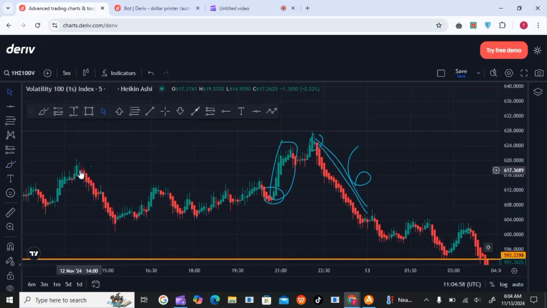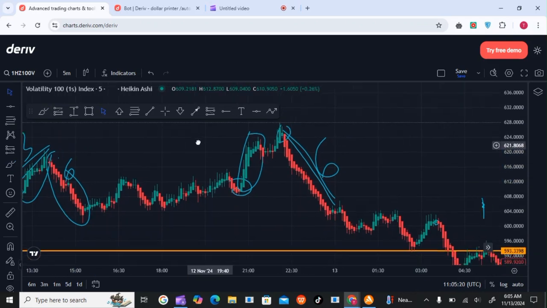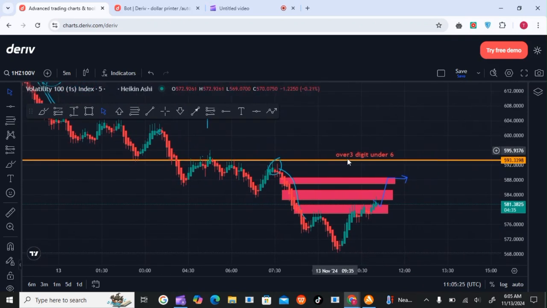Look at this. This showed us a very good wick with a very small body, very accurate for trading under digit 6. Then this one, uptrend, doji candlestick, over digit 3. This one is 6.